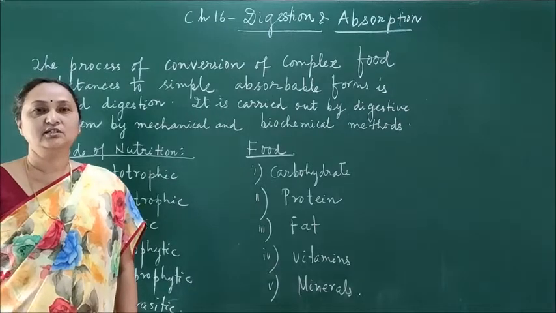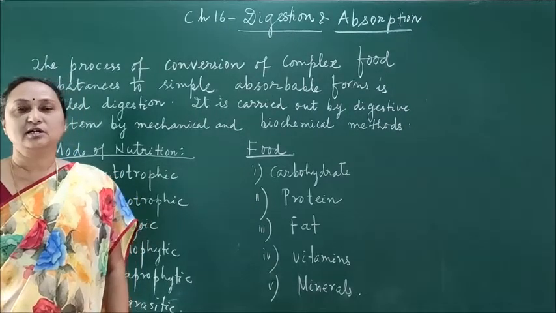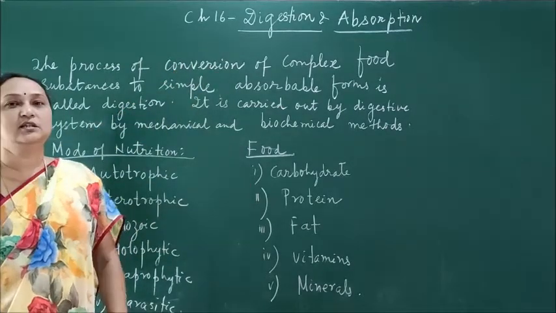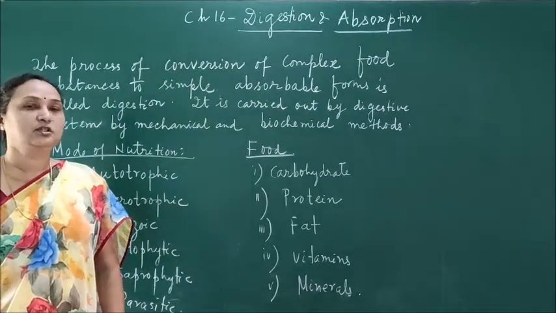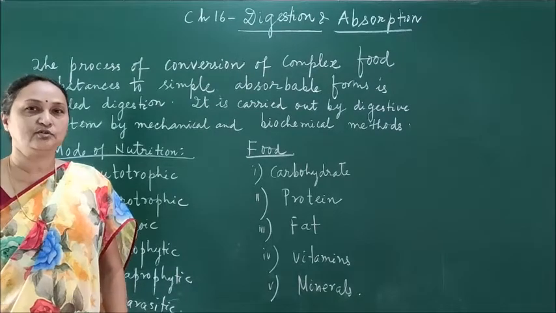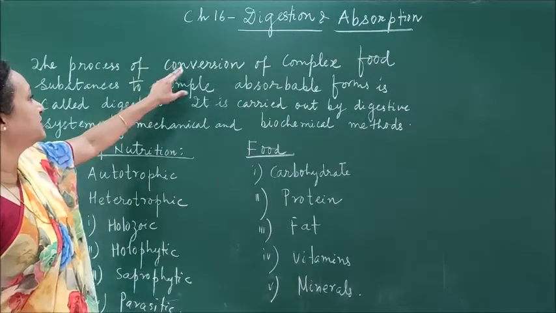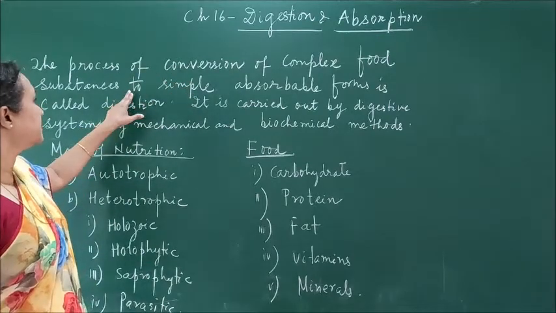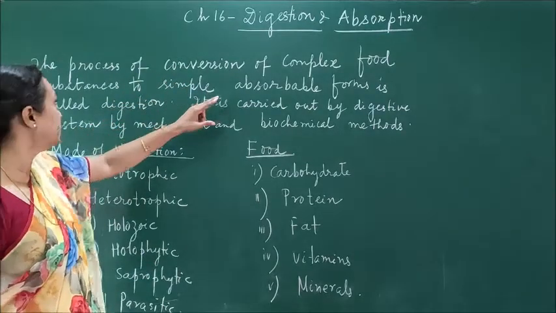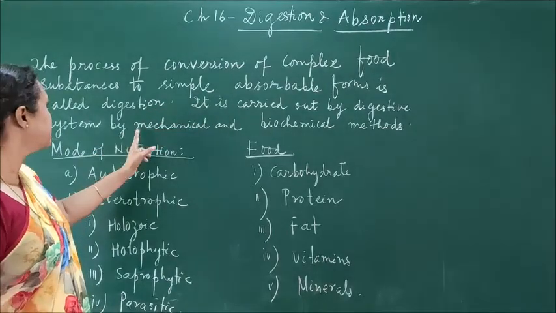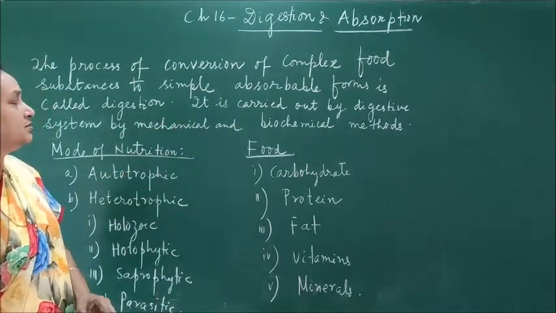Good morning, dear students. Today I am going to start a new chapter, chapter 16, digestion and absorption. So this chapter is from human physiology. The process of conversion of complex food substance to simple absorbable form is called digestion. It is carried out by the digestive system, by mechanical and biochemical processes.